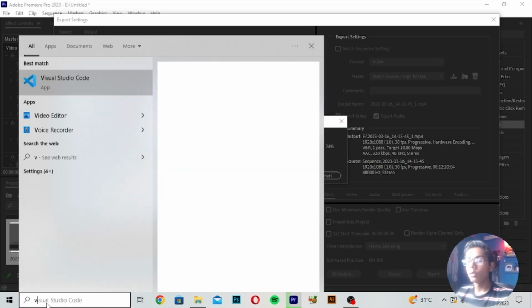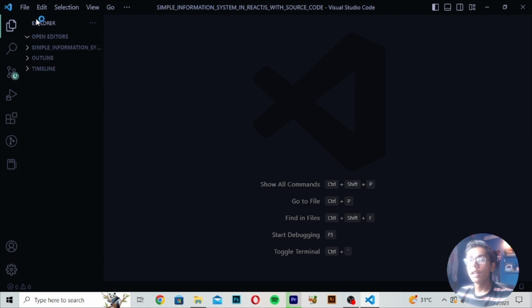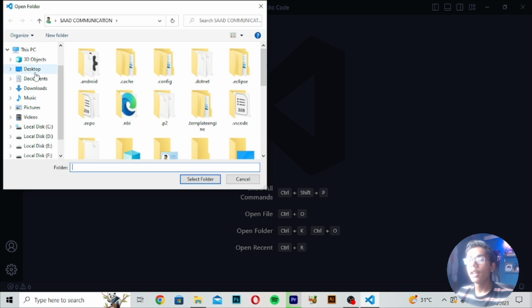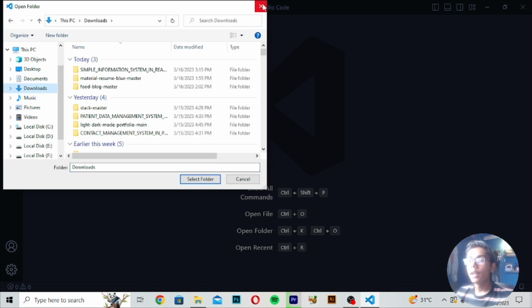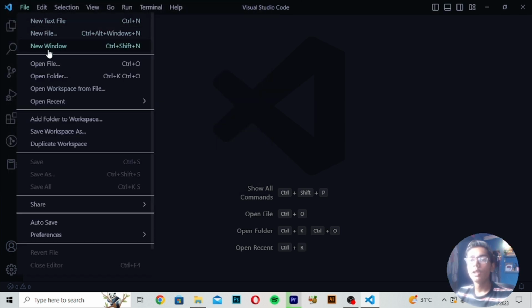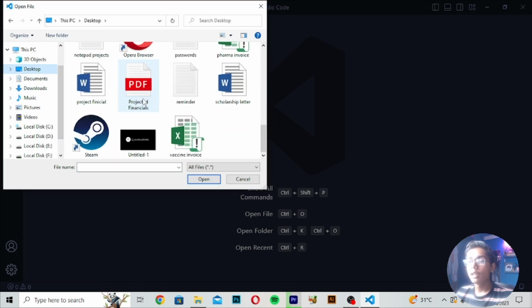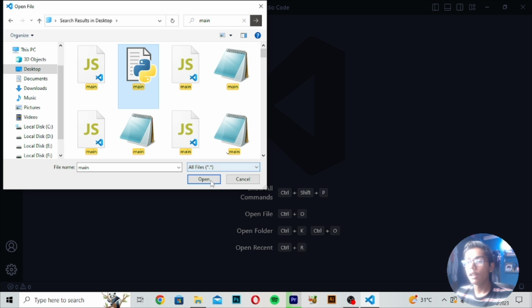I will now open my VS Code, and after opening my VS Code text editor, I will close all the files which I already have. Then I will move to File and make a new window. After making the new window, I will open my folder which is on the desktop. I have already created the file main.py, from which we were working, so I will open that file. I will move to the desktop, and this is our main.py file. If I search main, then here we will get our file. This is the file. Open this.